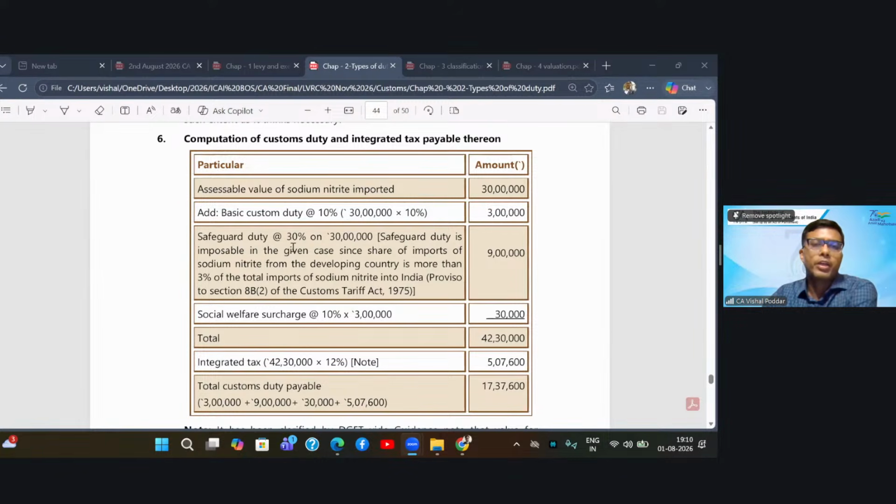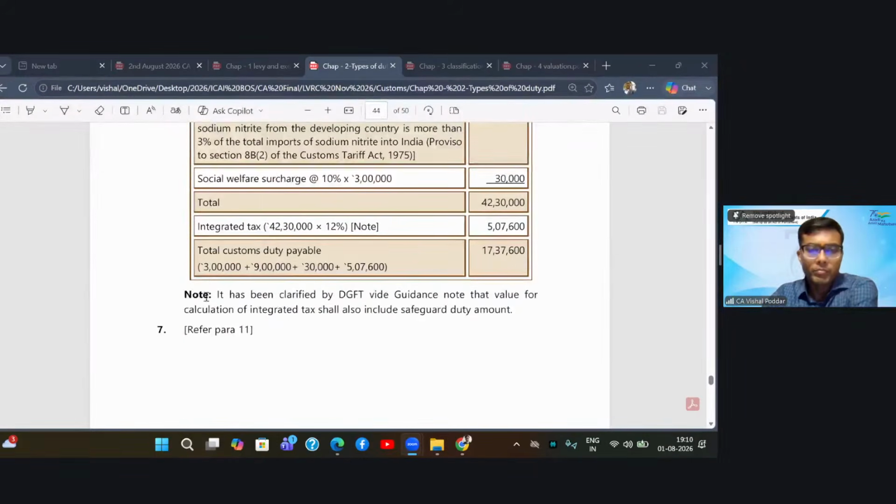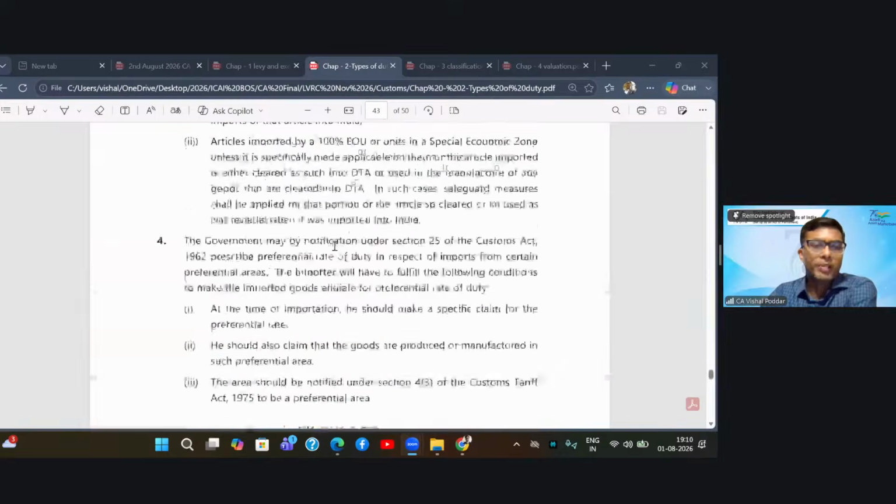So 30 lakhs into 30%, which is the rate given in the question, plus social welfare surcharge, which will be 10% of 3 lakhs, which is the basic custom duty, because it is computed only on basic custom duty. Add up all this value. This becomes a total value of 40.30 for the purpose of computing IGST, which is again given as 12%. It has been clarified by DGFT, vide guidance note, that value for calculation of integrated tax will also include the safeguard duty. Hence, we have covered it.